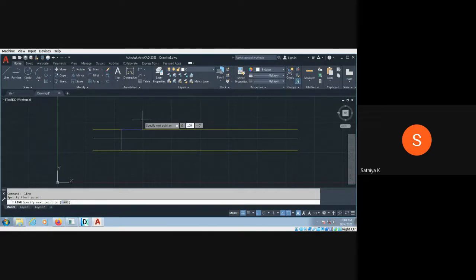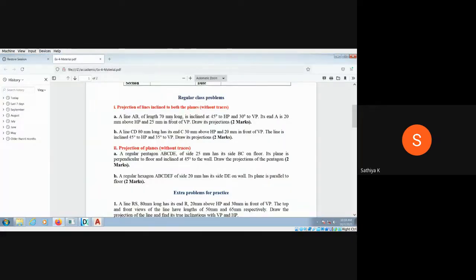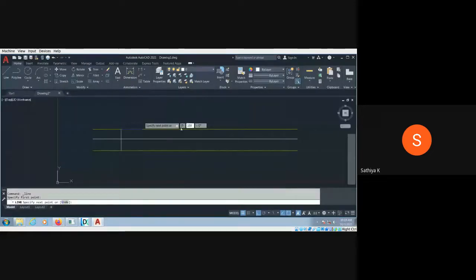I don't know what is actual length. Actually, it is given 70 mm, right? This is the actual length of the line. The 70 mm long is the actual length of the line. But that 70 mm line, we have to draw it actually. So line, click it here and press at the rate.